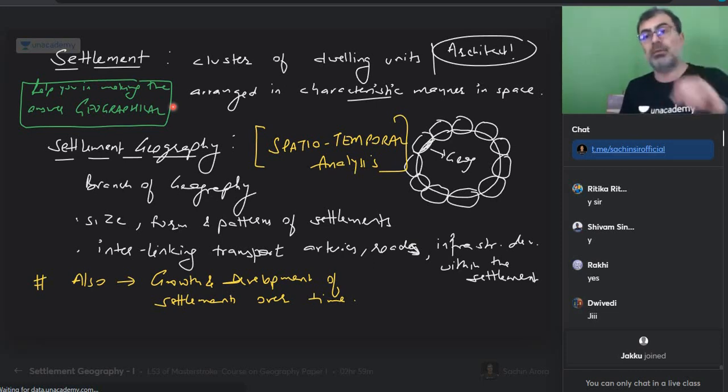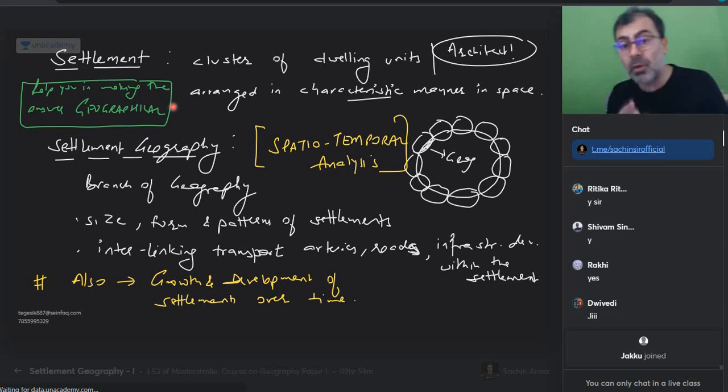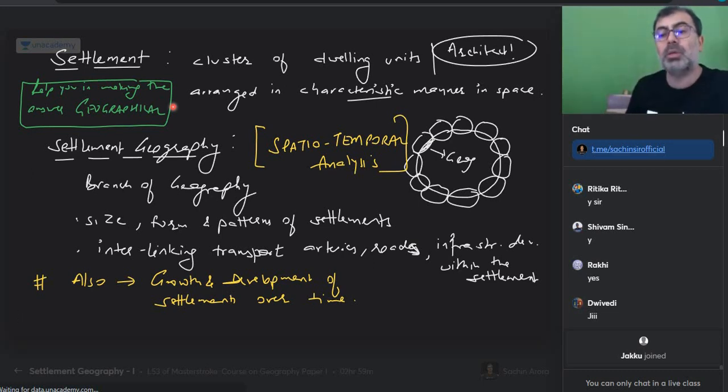I told you an architect is involved, a city planner is involved, everyone is involved in settlement geography. Get that? An economist is involved, a sociologist is involved. If there are social tensions in the groups, yes or no? I'm saying law and order administration is involved. Many things are involved. But in settlement geography, how do we see things? We see the spatio-temporal analysis of what? Size, form, patterns, interlinking, arteries, infrastructure development and everything, over time. Spatio-temporal.